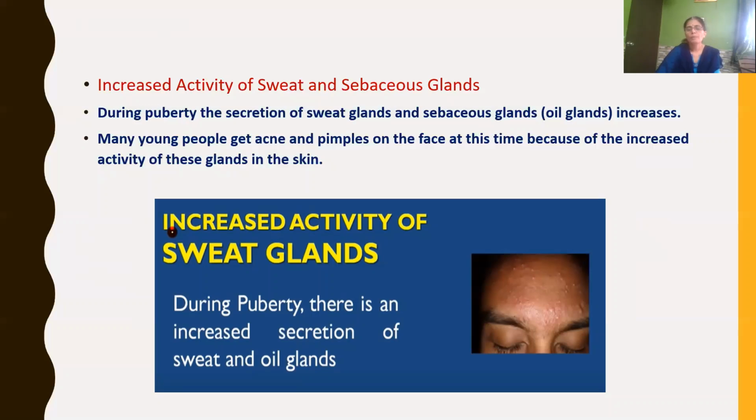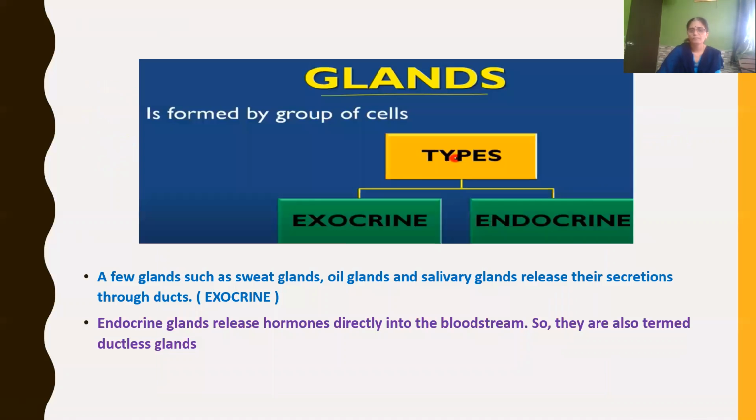So many young people get acne and pimples on the face, especially on the forehead. They develop due to excessive secretion of sweat and oil. So children, during puberty, there is an increased secretion of sweat and sebaceous glands.